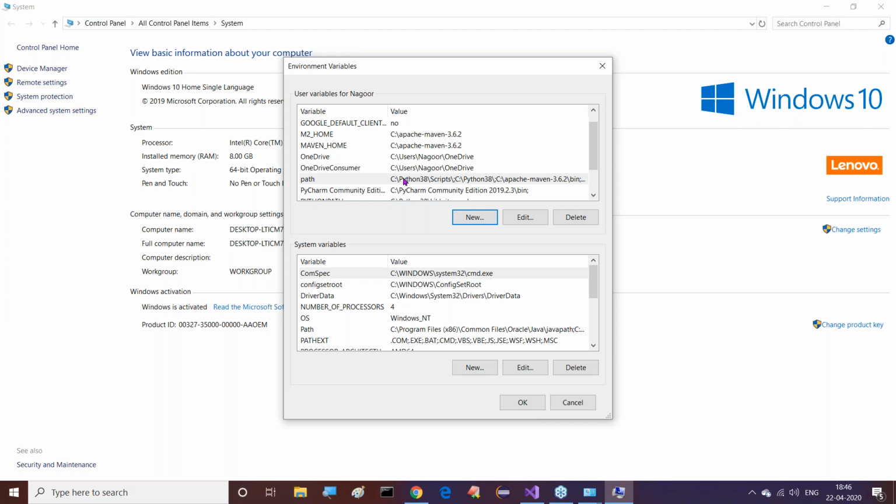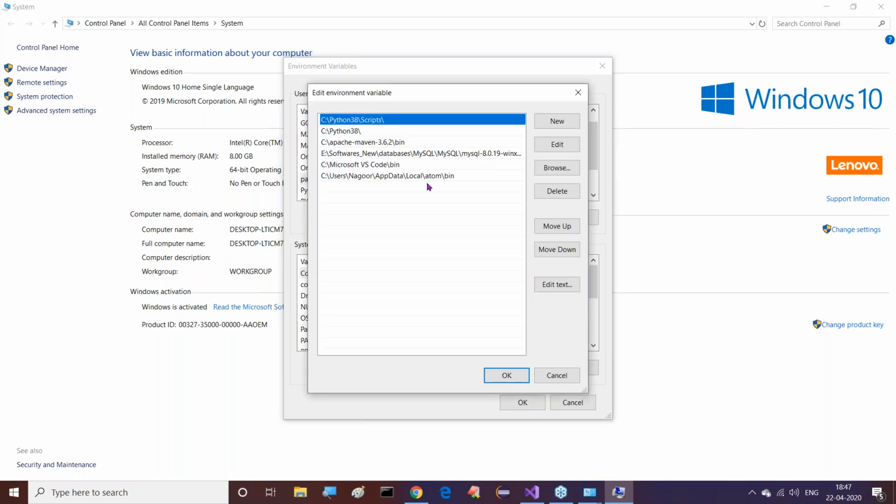So my JDK path must be appended to that existing Path here. If you want to append that JDK path to this Path environment variable, click on the Edit button. First select this one, click on Edit. Now here, Python is available and Apache Maven is available. Some other MySQL exists and Visual Studio Code is available.